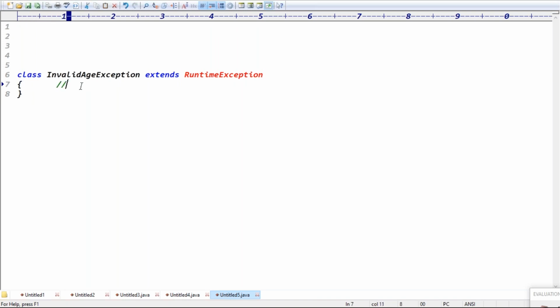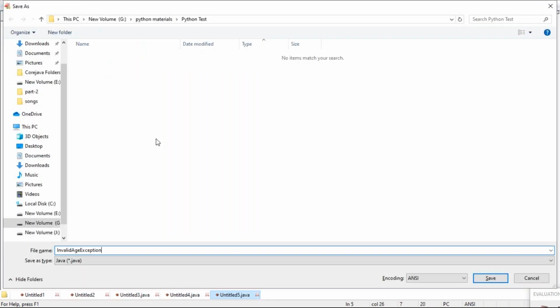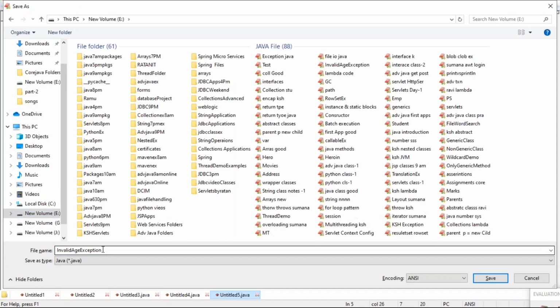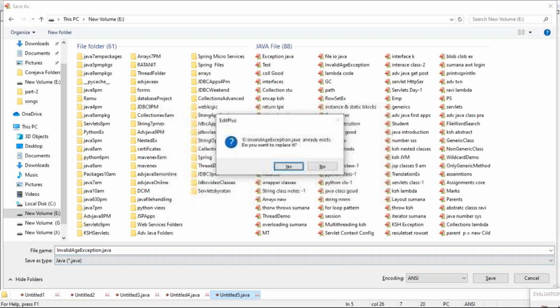Here I'm not writing any constructor. If you are not writing any constructor, then by default the default constructor is there. Save this code in the InvalidAgeException.java file.